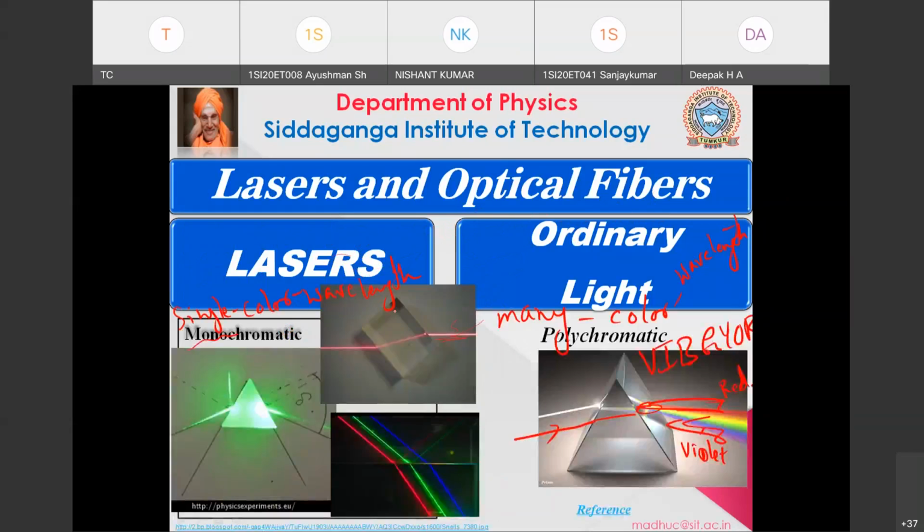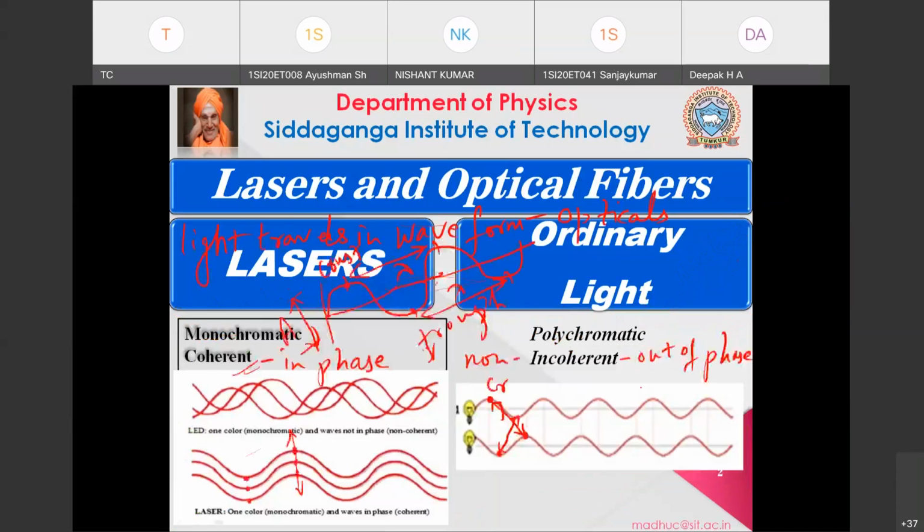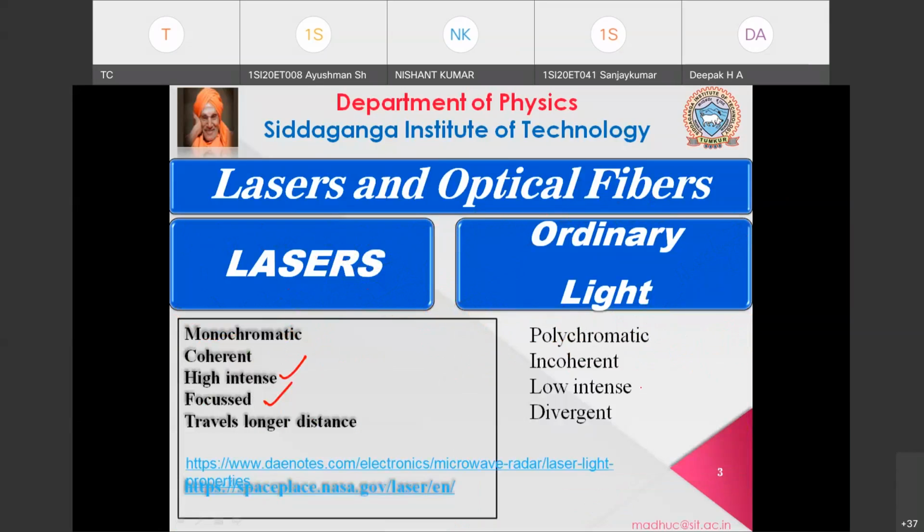Your red laser, green laser or blue laser always travel like a pencil, almost in one very straight line. But if you take white light, it is going to spread out as it hits some prism or some particles.